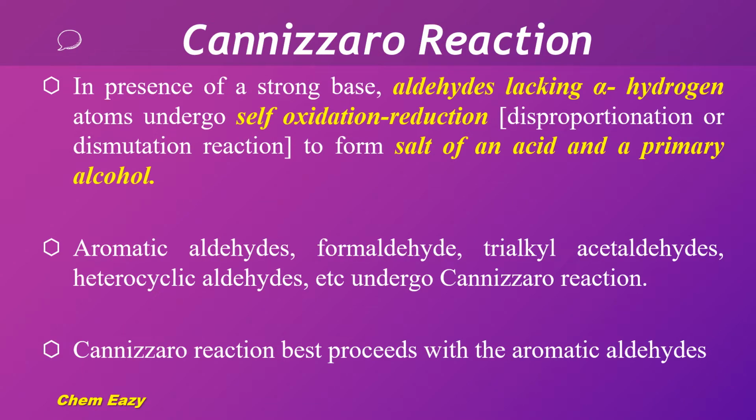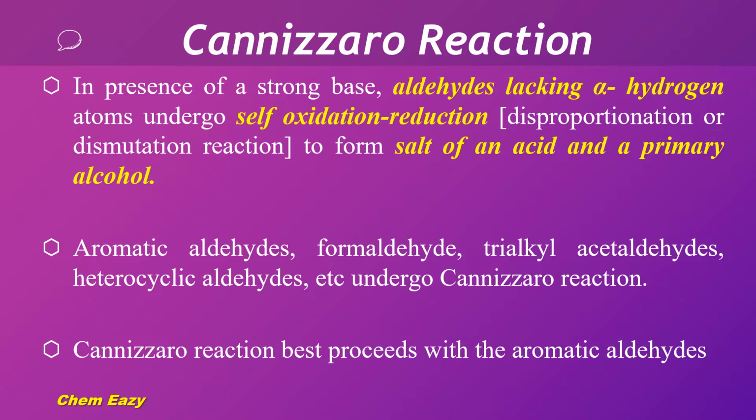In Cannizzaro reaction, aldehydes lacking alpha hydrogen atom undergo self-oxidation reduction reaction in presence of a strong base to form salt of an acid and a primary alcohol. This self-oxidation reduction reaction, that is redox reaction, can be called as disproportionation or dismutation reaction.